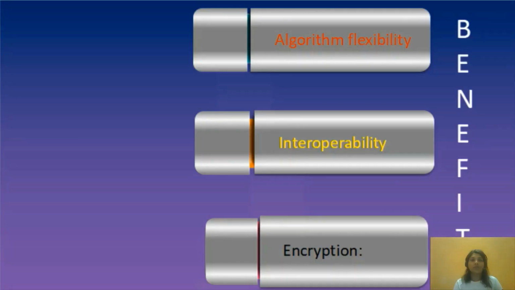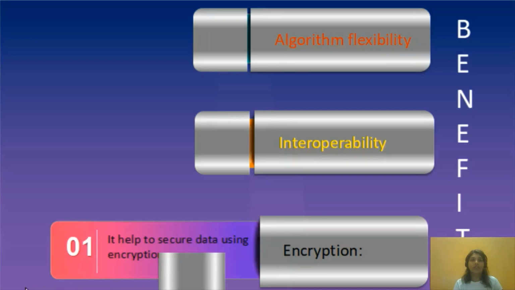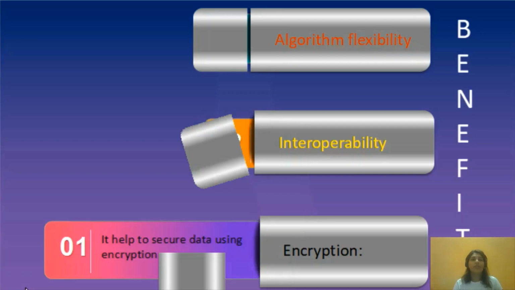Now, let's see the benefits of TLS. First, encryption. It helps to secure data using encryption. Second, interoperability. It is the ability of a computer system or software to exchange and make use of information.